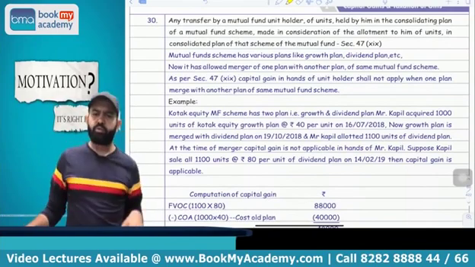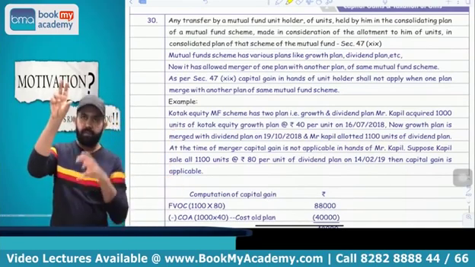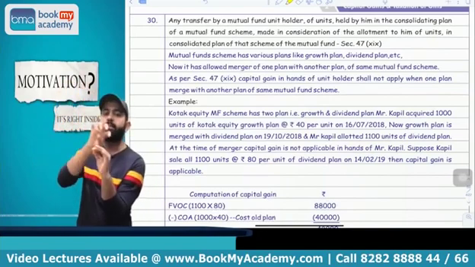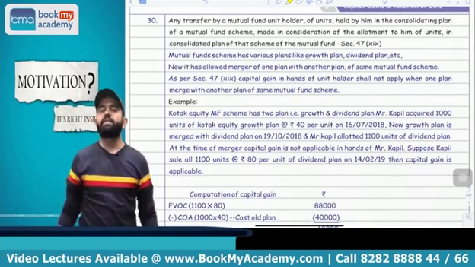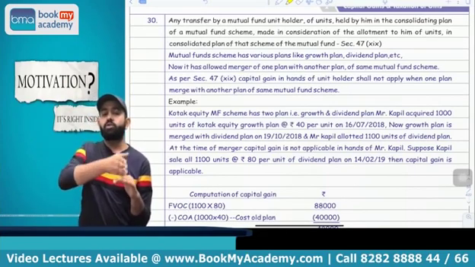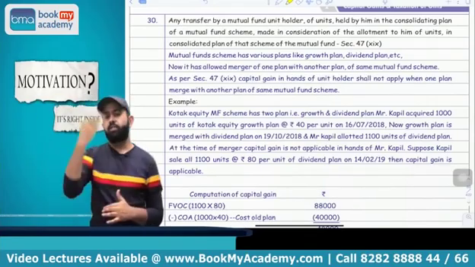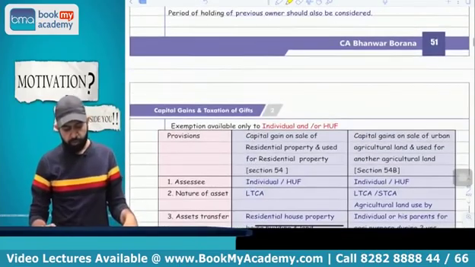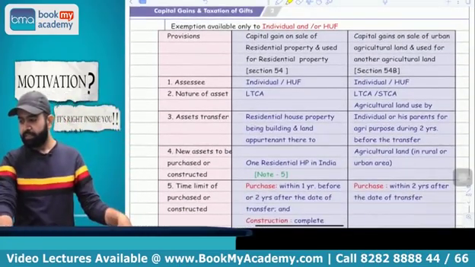There are various plans of a mutual fund, like dividend plan, growth plan and so on. Suppose there is one scheme having various plans and there is a merger of plans, and you are going to get the unit of a new plan, then also capital gain is not applicable. But what will be the cost of acquisition of that unit? Whatever the cost of acquisition of your unit of the old plan. The period of holding is also from the old plan and indexation is also from the old plan. You got my point or not? Yes. So this is the completion of your exemption under section 47.